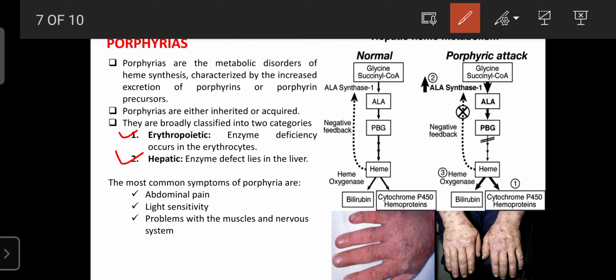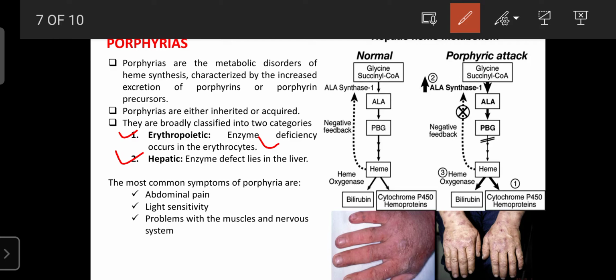Erythropoietic porphyrias occur due to a deficiency in any of the enzymes involved in the synthesis of erythrocytes or the synthesis of hemoglobin. So what are the enzymes? Those involved in the formation of erythrocytes, in the erythropoiesis process. If any deficiency or variation is there, then the person suffers from porphyria. So that is known as erythropoietic porphyria.